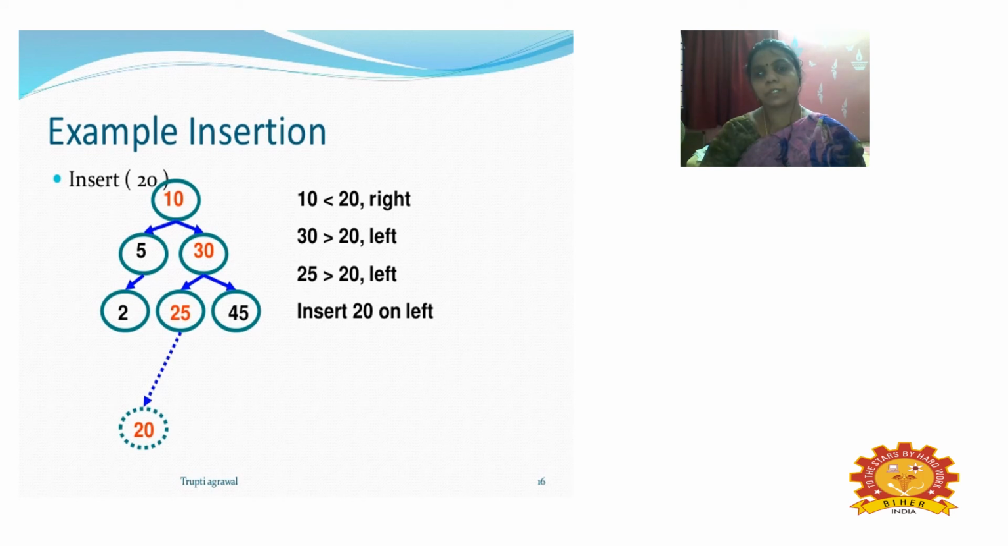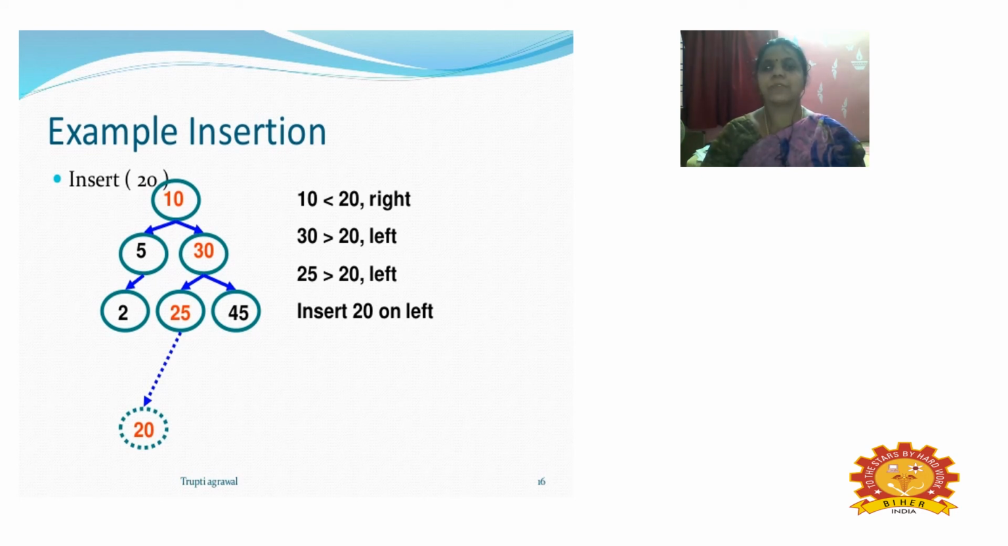So from the root node, I am going to compare the value. 10 is the root node, and we are comparing it with the value 20. 20 is greater than 10, so we go to the right subtree. Then 30 is greater than the given value 20, so we go to the left subtree, but the element 25 is already present in the left subtree of 30, so 20 can't be placed in that position. Again, it is compared with the value 25. Then we place the value, which is less than the parent, so we insert 20 as the left subtree of the element 25.